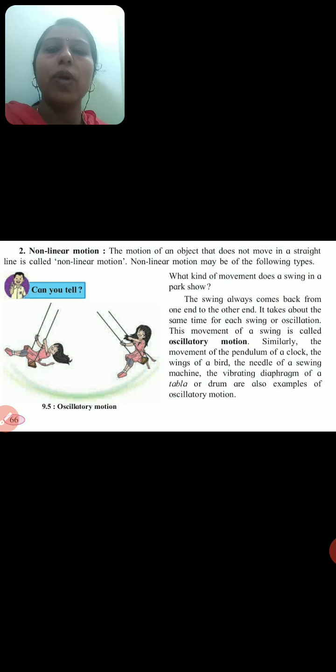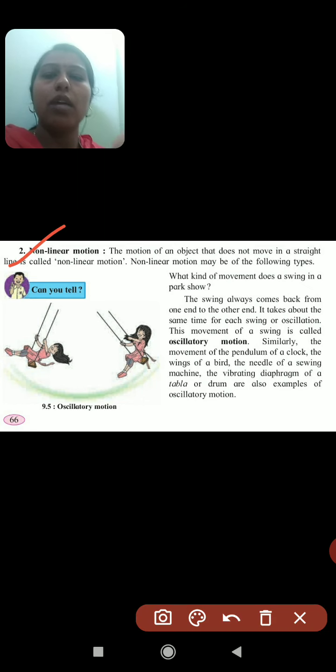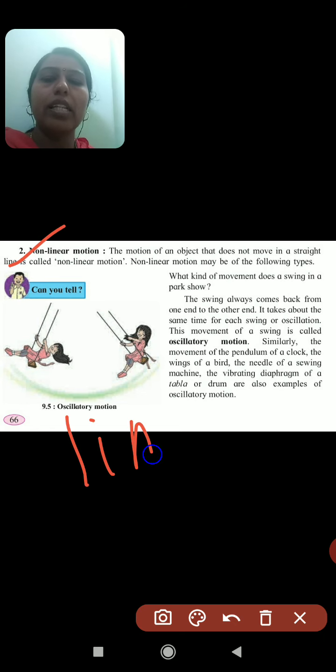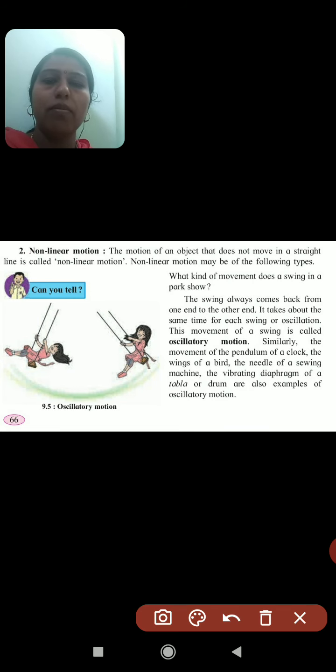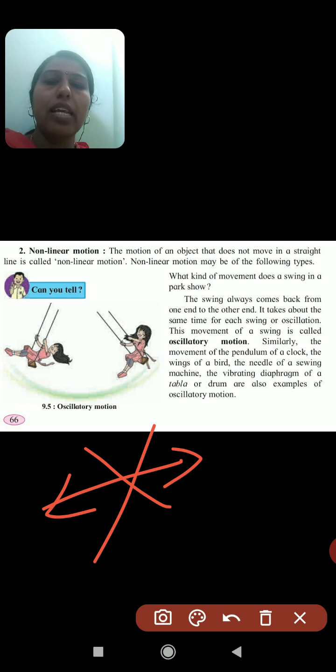In the last video, we have seen about linear motions and their types, uniform and non-uniform linear motion. Today we are going to see the next part, that is non-linear motion. If linear means what, children? That is in a straight line. So non-linear means which is not in a straight line. That is non-linear motion.